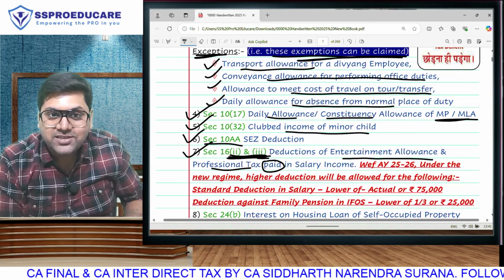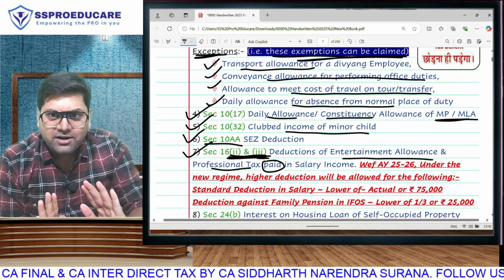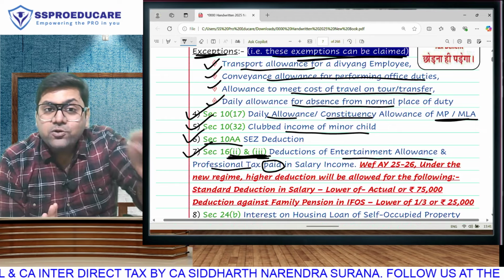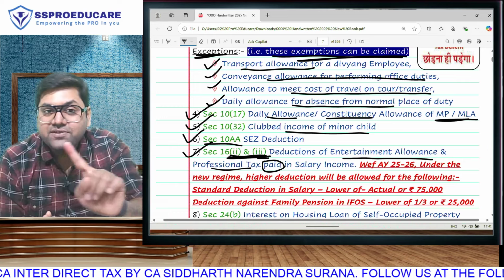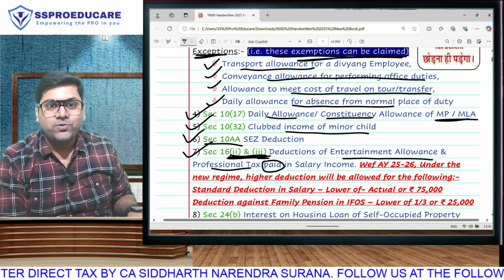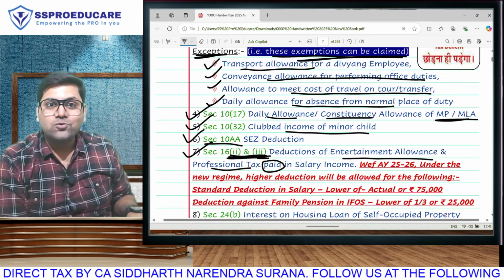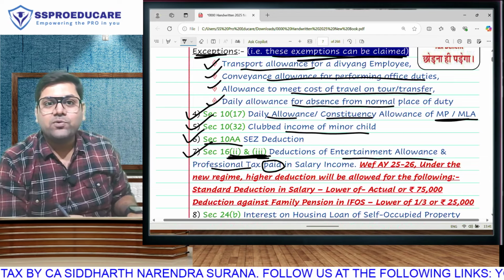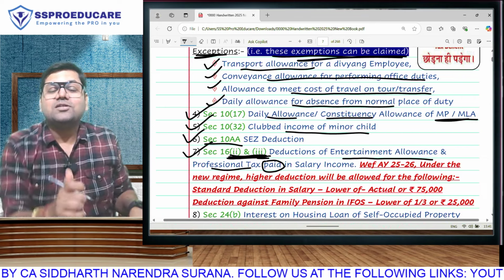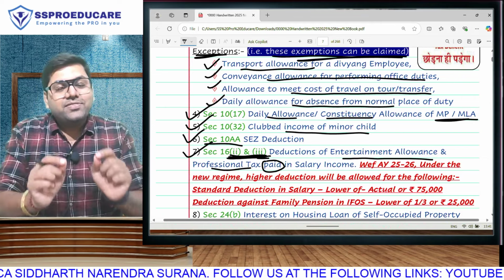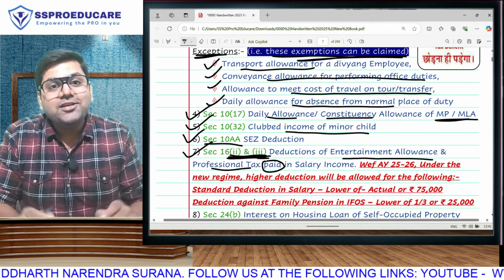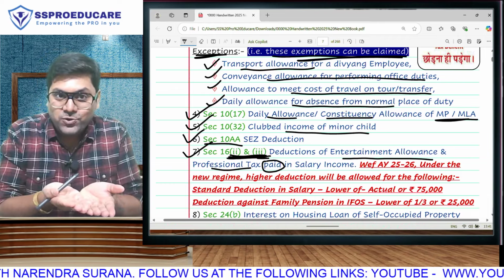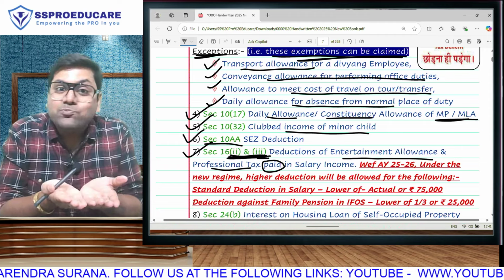When the new regime first came, in the old regime we know the standard deduction was 50,000 rupees. We are all aware of that. When the new regime came for the first time, they said standard deduction is not allowed in the new regime, because in the new regime you have to forgo benefits. But people were not taking the new regime. So last year they brought a change. They said that there will be standard deduction in the new regime also. That means you can take 50,000 in old as well as new. That means for standard deduction both became the same.